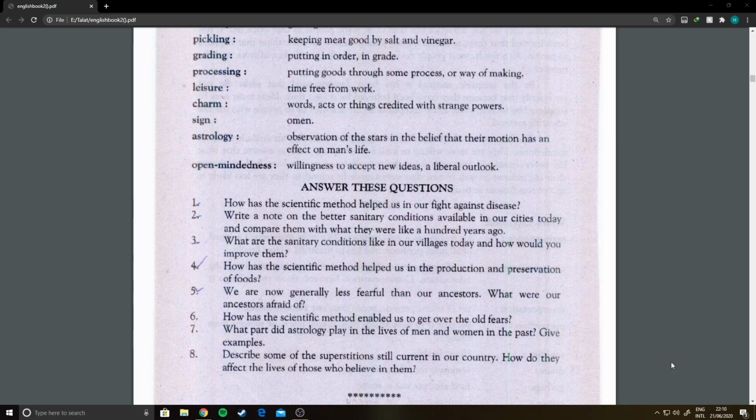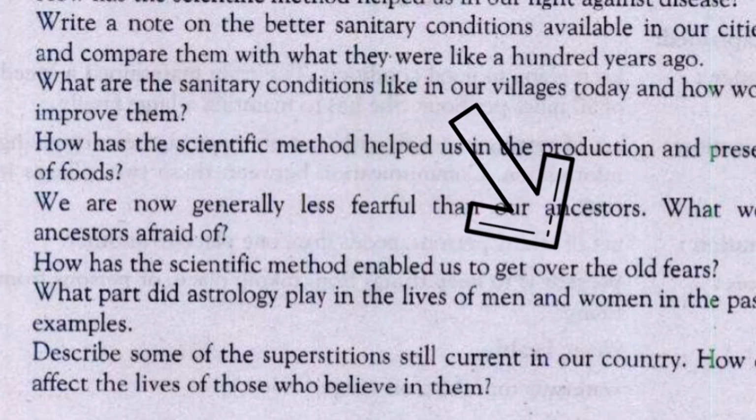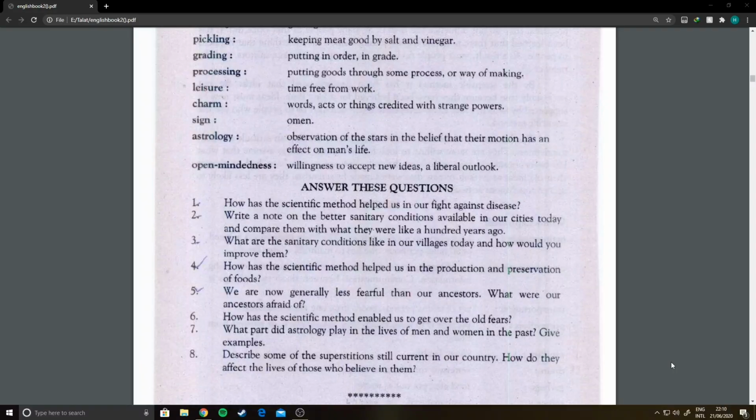Now move to question number 6. How has the scientific method enabled us to get over the old fears? Obviously, nowadays we are very much critical about everything. We look at things critically, and even today a child is able to ask the questions why and how.